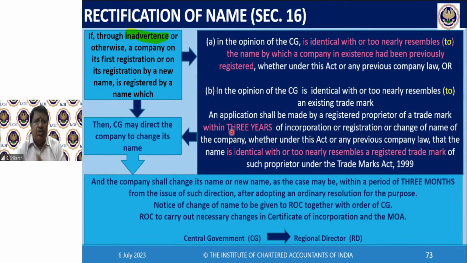By and large, most intelligent democratic countries, Canada, UK, US, Australia, will all have similar or tougher laws. But the Companies Act 2013 applies only to companies incorporated under that Act or earlier company law. So when you are incorporating a company outside India, you'll have to comply with that local law, whatever it says. If they have such a provision, you have to comply. If they don't have, enjoy.